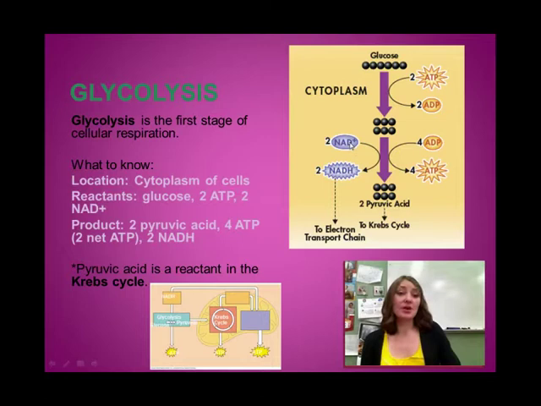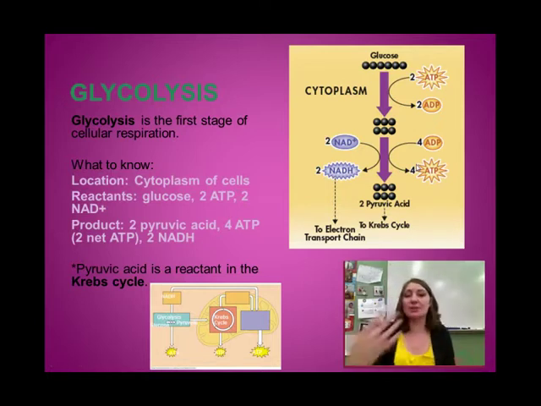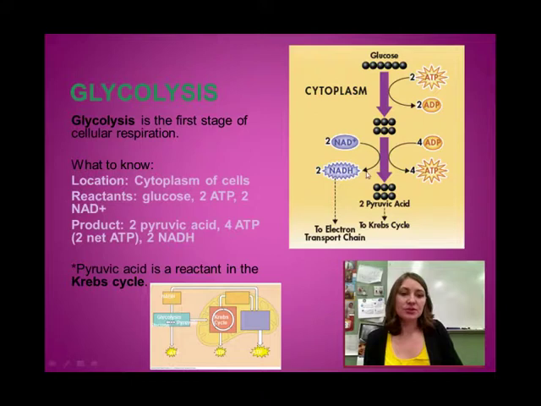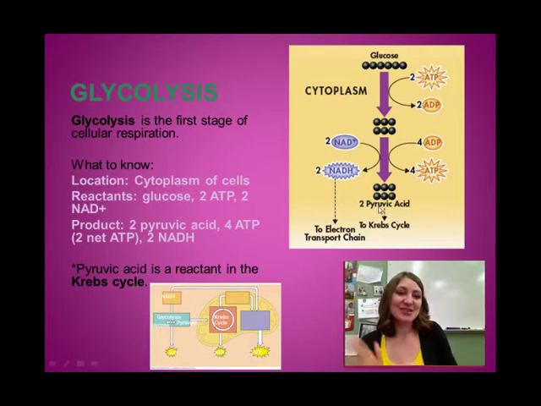Now, what we form, and a good way to know what you're starting with and what you're forming, is by looking at the arrows. What you start with is at the end of the arrow, and the arrow points to what you form in the process. So if you're trying to interpret a diagram, that's the way to go. As a result of glycolysis, we produce 2 pyruvic acid from 1 glucose. We produce 4 ATP. Notice that since we use 2 ATP, we're really only gaining 2 extra ATP because there was a cost. And we're also producing 2 high-energy electron carriers, 2 NADHs, which will be used later on. Keep in mind, whatever you're producing in this stage is going to be a reactant for later stages. So pyruvic acid is a reactant in the Krebs cycle, which is the second step.